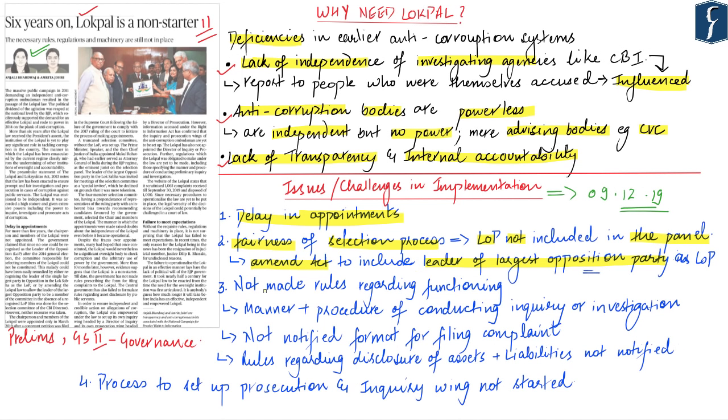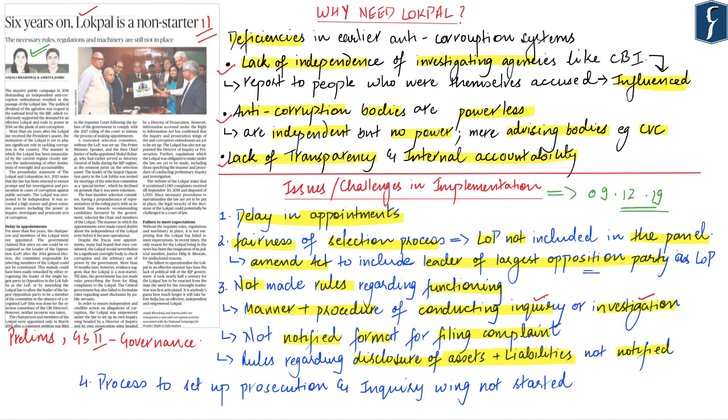The third issue is that various rules regarding its functioning have not yet been made. Firstly, the manner and procedure of conducting an inquiry or an investigation has not been framed. Secondly, the Lokpal has not notified the format in which people can file complaints. Thirdly, the rules regarding the disclosure of assets and liabilities by public servants have also not been notified. Therefore, the most important rules regarding the manner in which the Lokpal will conduct an inquiry or an investigation have still not been framed. Hence, the Lokpal has a long way to go before it can become operational.